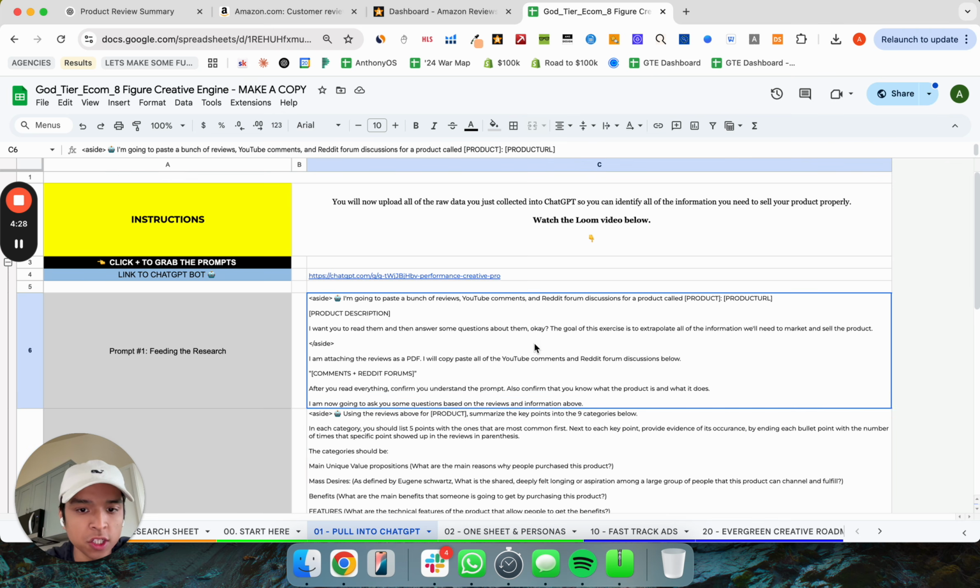But essentially, this is what's going to take a huge amount of product reviews and distill them down to actual actionable information that we can then use to create the image ads.